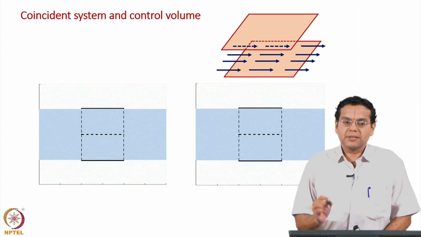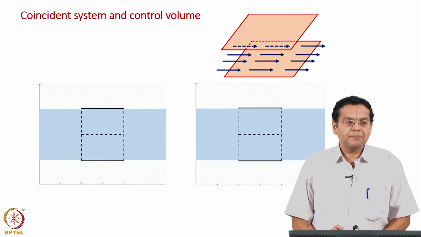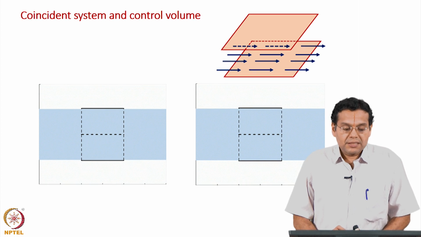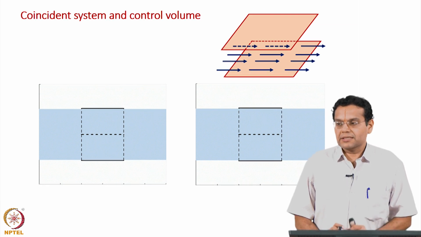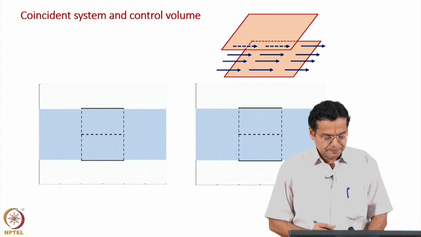The first step in the derivation of the Reynolds transport theorem is that we will consider a system and control volume which are coincident with each other. What do I mean by that?